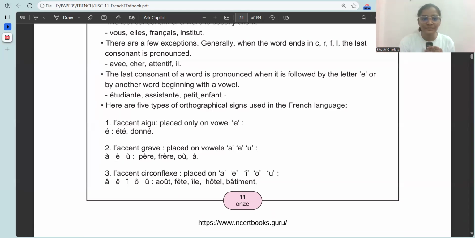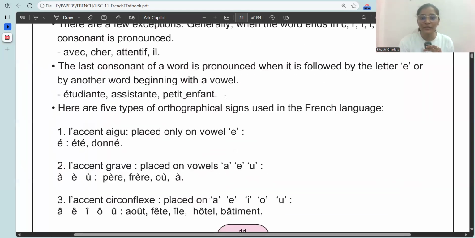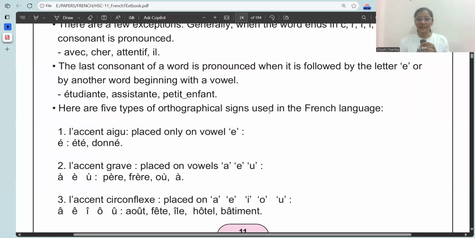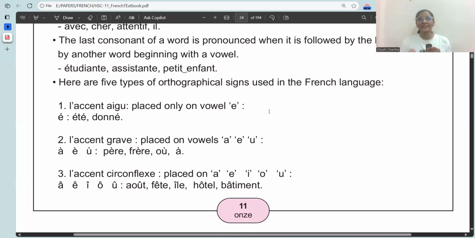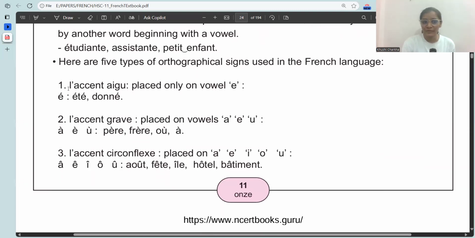The next one. Here are 5 types of orthographical signs used in French language. These are known as accents, l'accent. First one is l'accent aigu. There are 5. Just like in Hindi, we have matra. In Marathi, we have kana, matra, ukar, velanti. Just like that, in French, there are some accents being used.